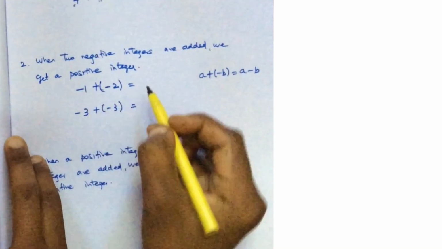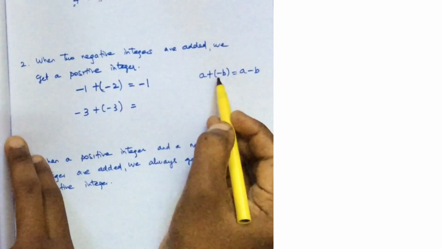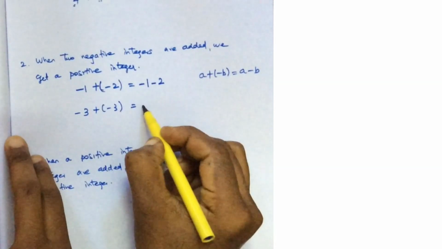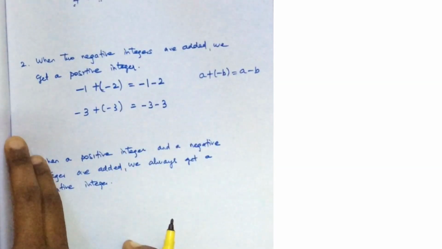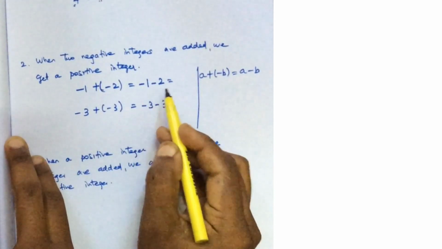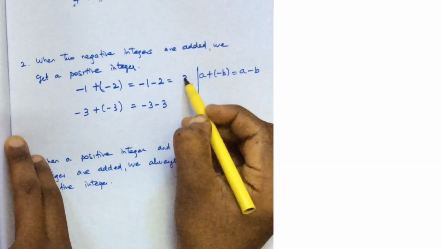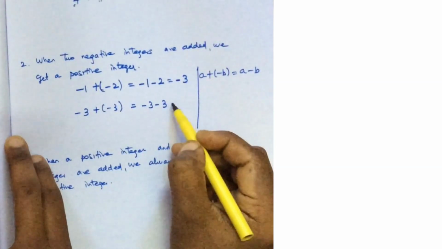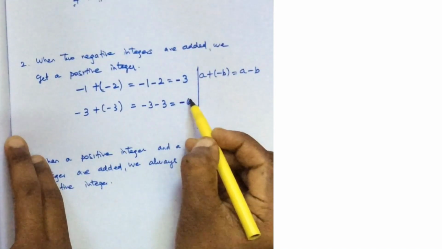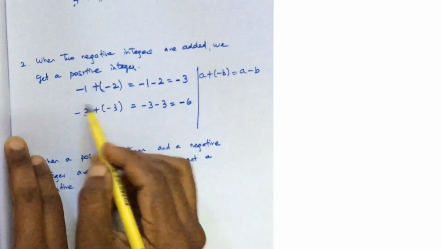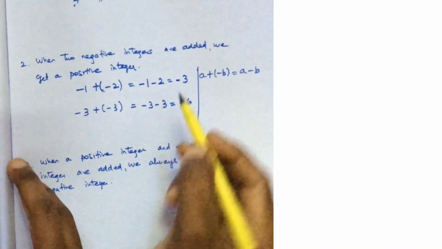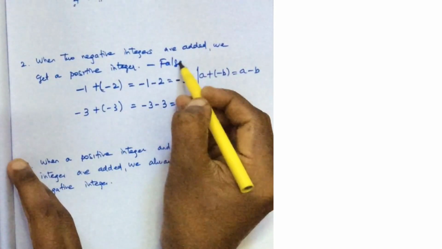So this is equal to minus 3. Here also, when the symbols are same, you have to add. So 2 plus 1 is 3, and the symbol is minus. Here also symbols are same, 3 plus 3 is 6, and put a minus. So when we add two negative integers, the result is always a negative integer. So this statement is false.